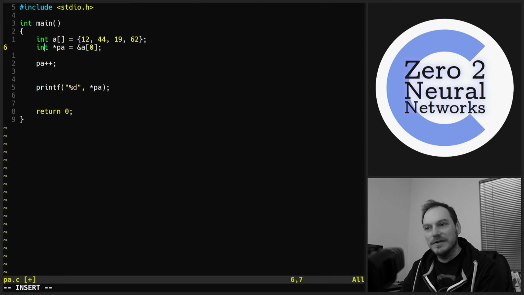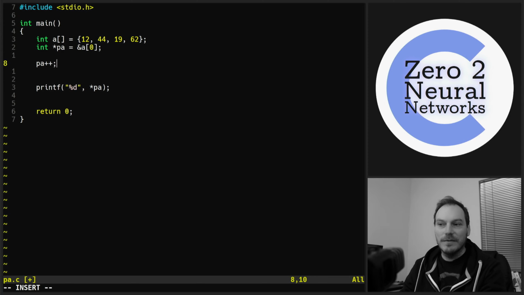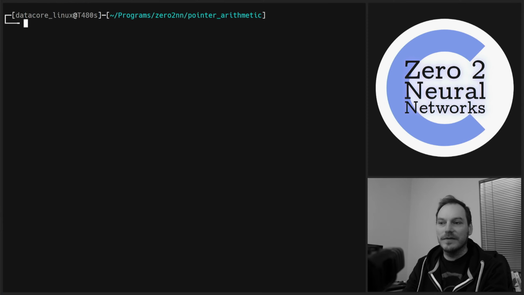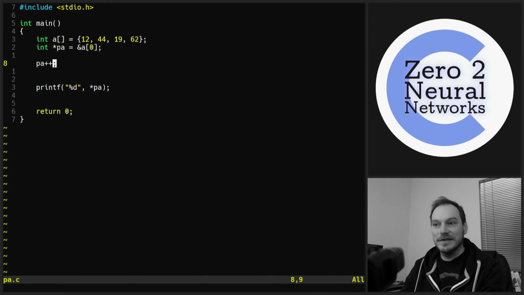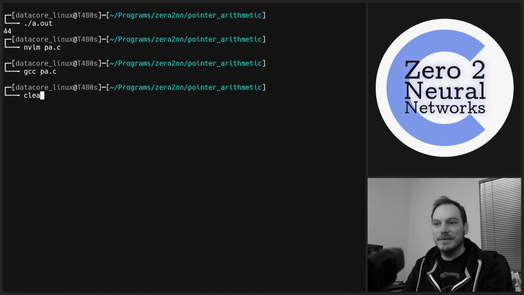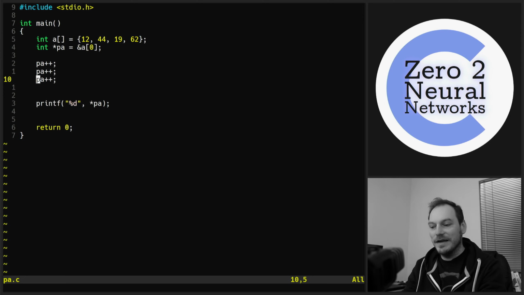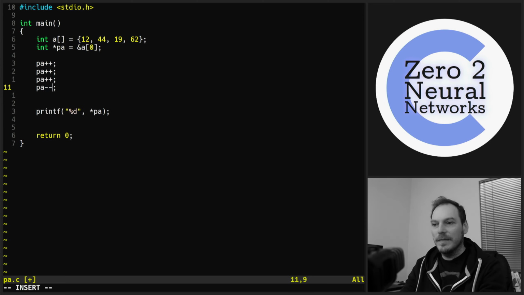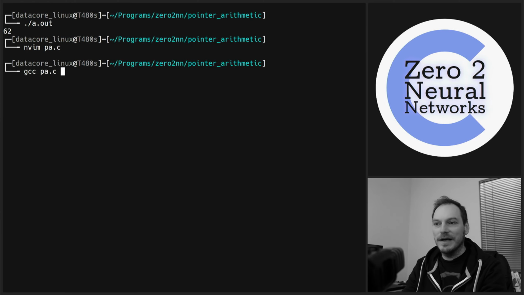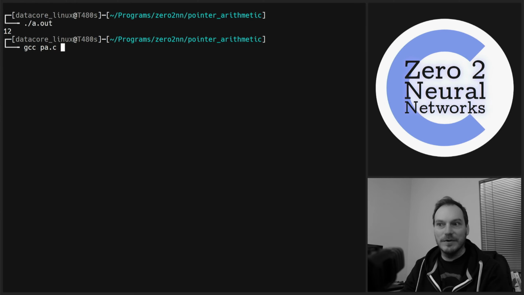So an integer takes up 4 bytes. So we're moving to the next 4 bytes, the next 4 byte address. And then if we do it again, the next 4 byte address again. So we're just shifting along this array by incrementing. So when we print this out now, we're going to get 44. And we get 44, and we can obviously do that 3 times, and we'll get the last element in the array, which is 62. And that's pointer arithmetic. Obviously, we can do minus, we do that 3 times, and we go back to 12. So we've moved along to the end of the array and moved back to the start again.